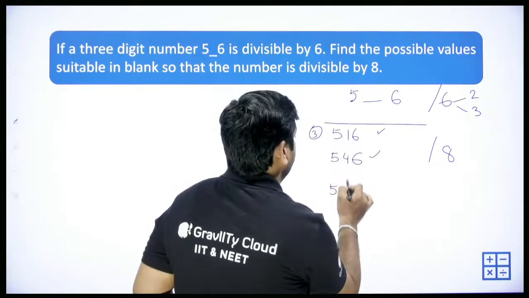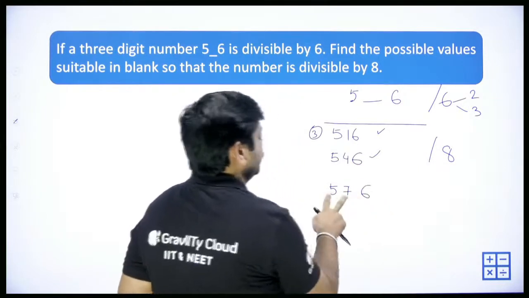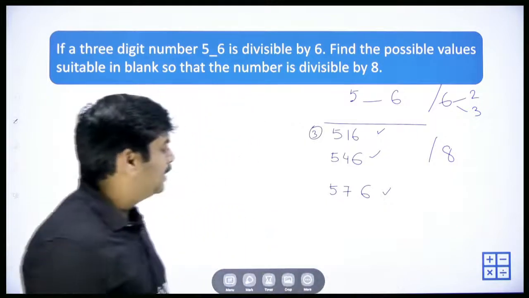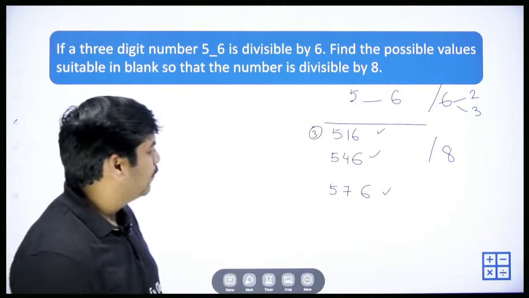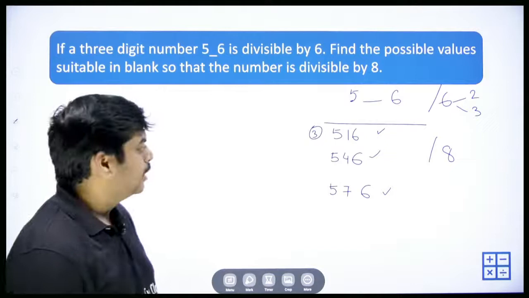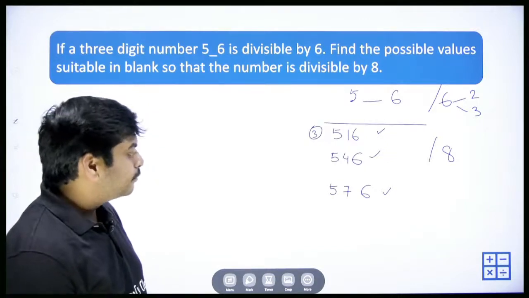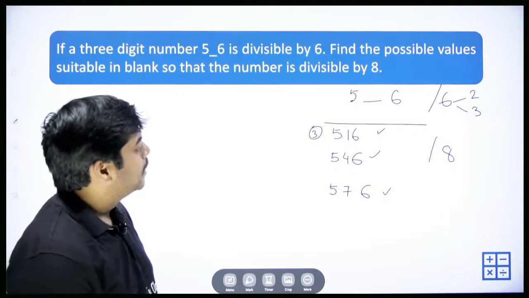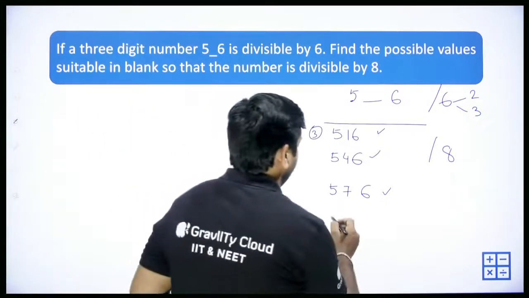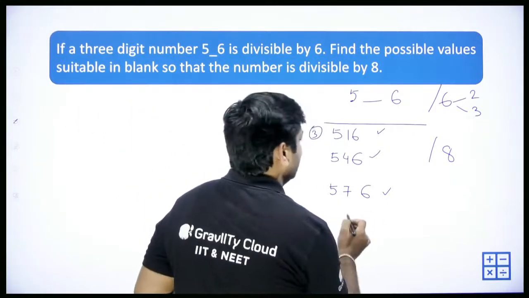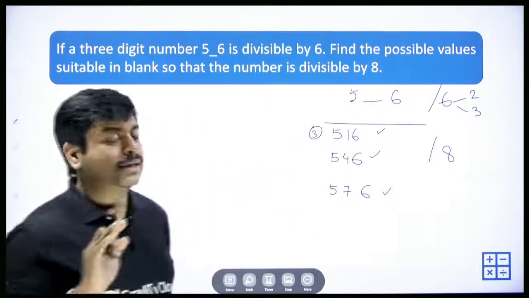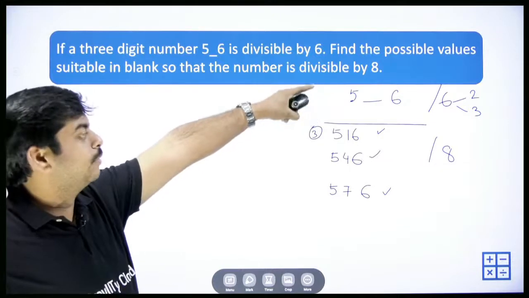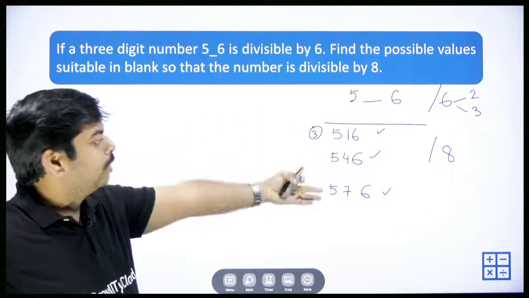5, maybe 7. 6, 7 plus 5 is 12, 12 plus 6 is 18, correct? Or any other thing, 7, 8, 9, 10, or it's actually 0, 5, 0. So I don't think any other number can fit here, right? With the 5 9 12, I think 5 9 6, no. 5 plus 9 is 14, no. So these are the three numbers which are divisible by 3, and now it should also be divisible by 2, right? That's okay, it's already divisible by 2, all are even numbers.